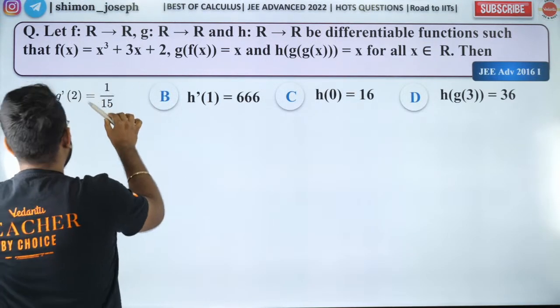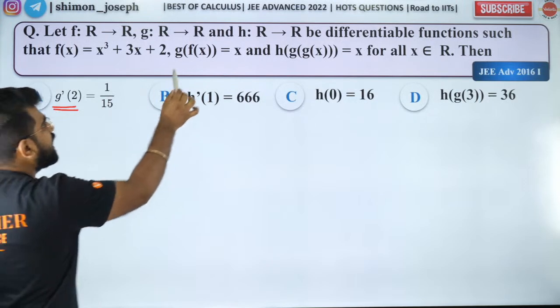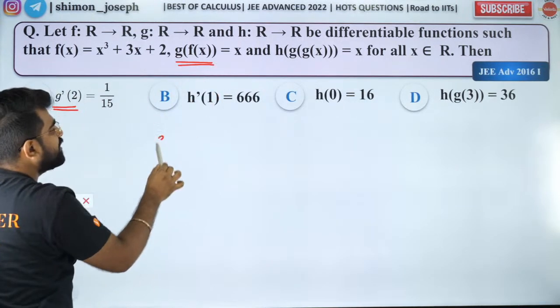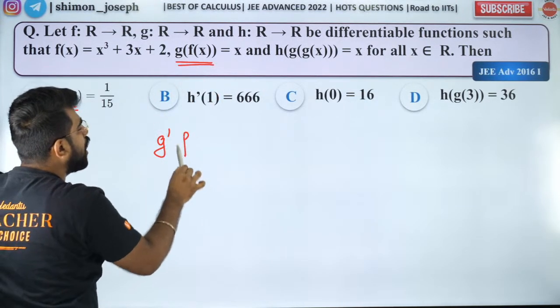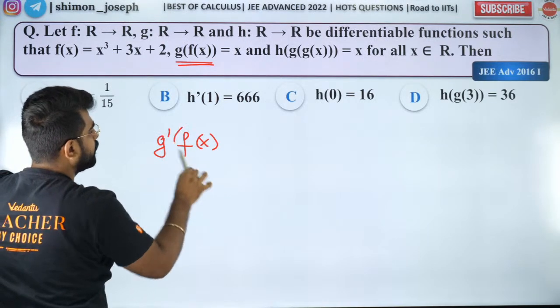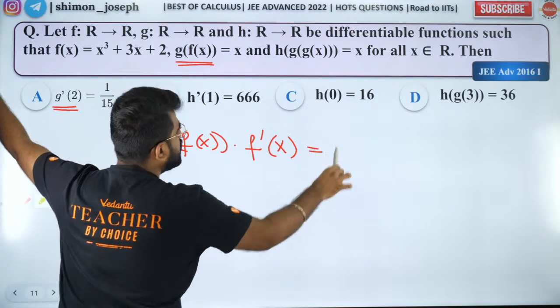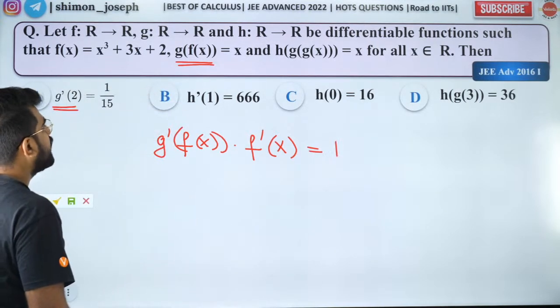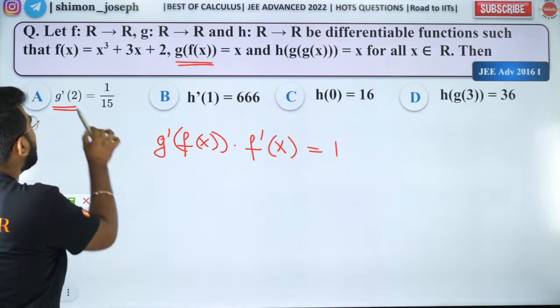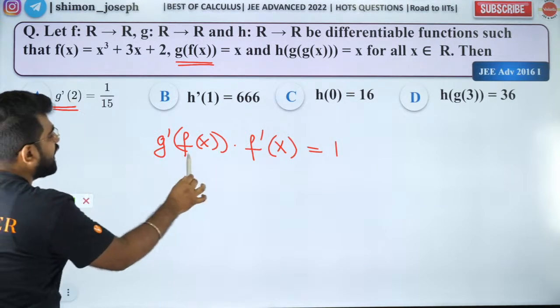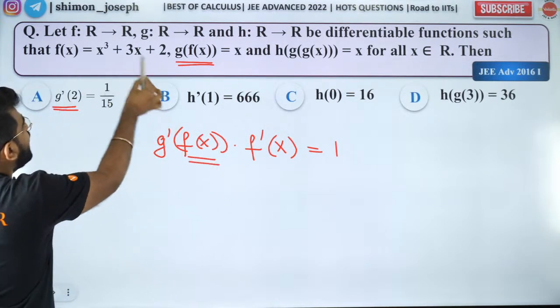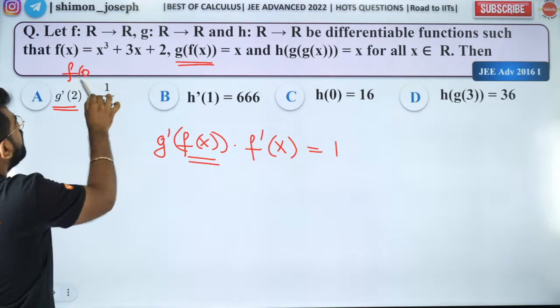First of all, for G dash of 2, I can differentiate this. When I differentiate this, what will I get? G dash of f of x into f dash of x is equal to 1. Everybody happy? Now I want G dash of 2. That means f of x should be 2. When will f of x be 2? f of 0 is 2.